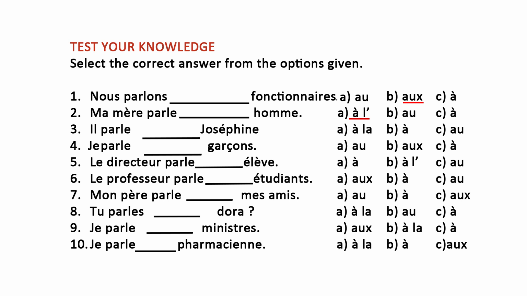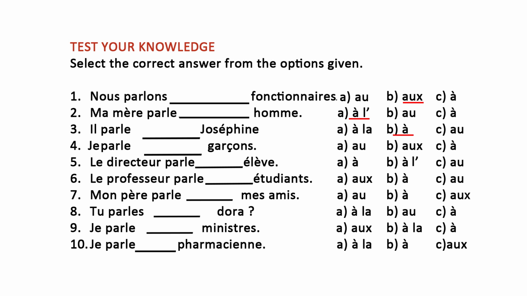Number 3, we have il parle tiret Joséphine. Il parle tiret Joséphine. So, look for your answer in a few seconds. What do you think? All right. Now, let's see whether your answer is correct. Il parle à Joséphine.